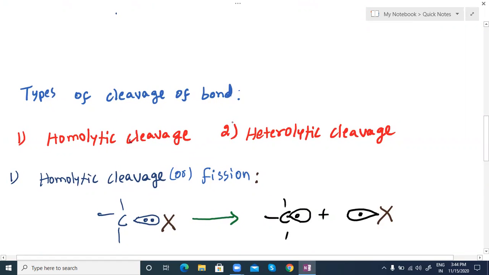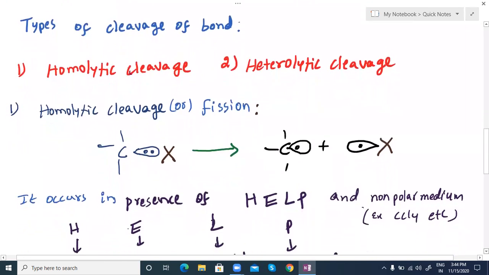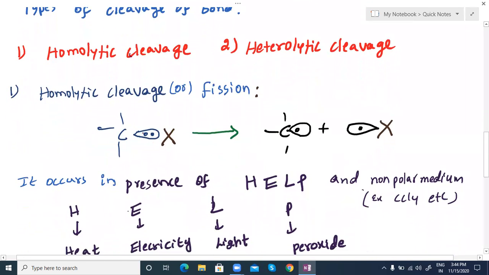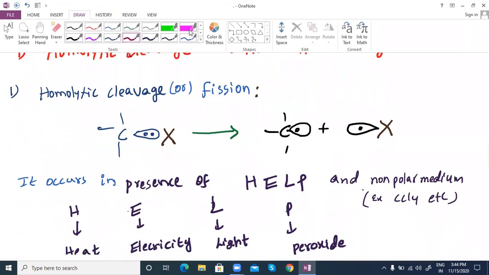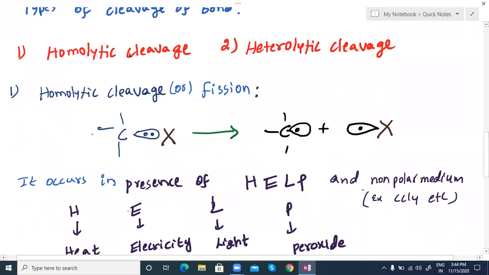Two electrons make a covalent bond, and we have to know the nature of the bond between reactants and how they are breaking. That may be an ionic bond or a covalent bond, and most of the reactions we are going to discuss here involve covalent bonds only. Here the electrons break equally. That is what we call homolytic cleavage or symmetrical breakage.